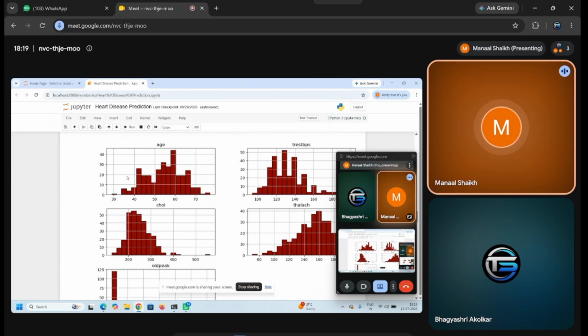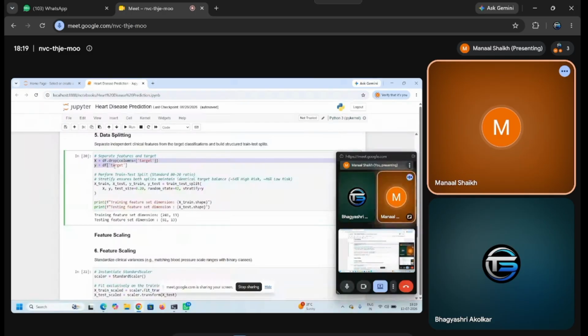Now here comes the main part. I have split the data into training data and testing data. X is the input features, whatever features I'm going to use to predict my final output, and y is the target variable, that is the dependent variable. I have used the train_test_split function, so 20% data is testing data and 80% data is training data. And stratify is used to divide the data in the same class proportions.